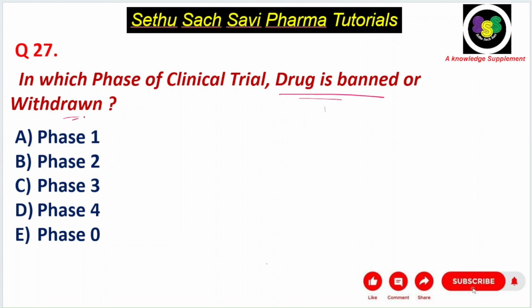See, when you want to withdraw or ban a drug, it should already be in the market, right? And in which phase is the drug in the market? Yes, phase 4 trial. Only once it reaches phase 4 can you withdraw or ban the drug. If the drug has rare side effects or long-term side effects, we will withdraw the drug, and that will happen in the phase 4 trial.